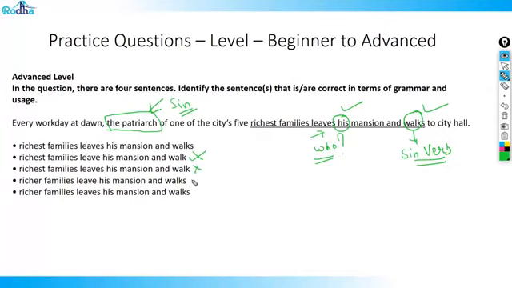This is wrong. Richer families changes the meaning of the sentence, therefore it is wrong. And same is the problem with D. So the answer is A. The sentence itself is absolutely right because the patriarch is singular and it has to take a singular verb.